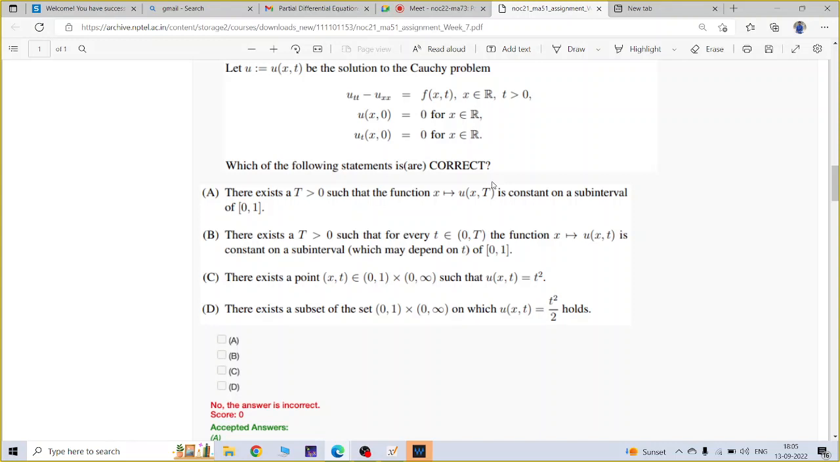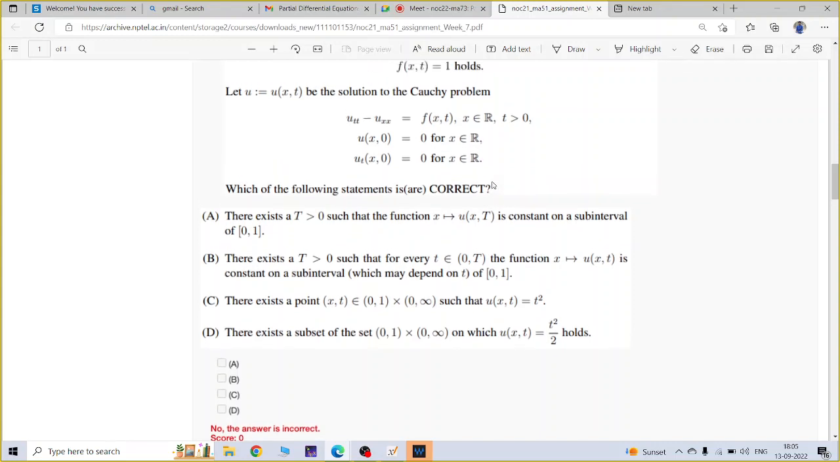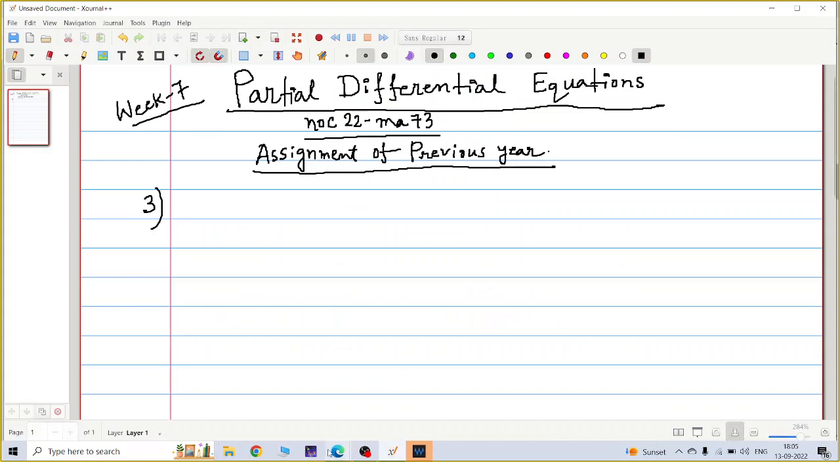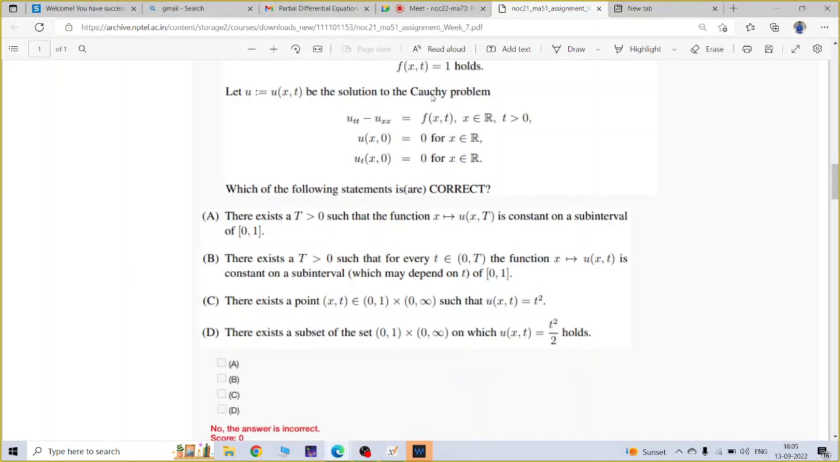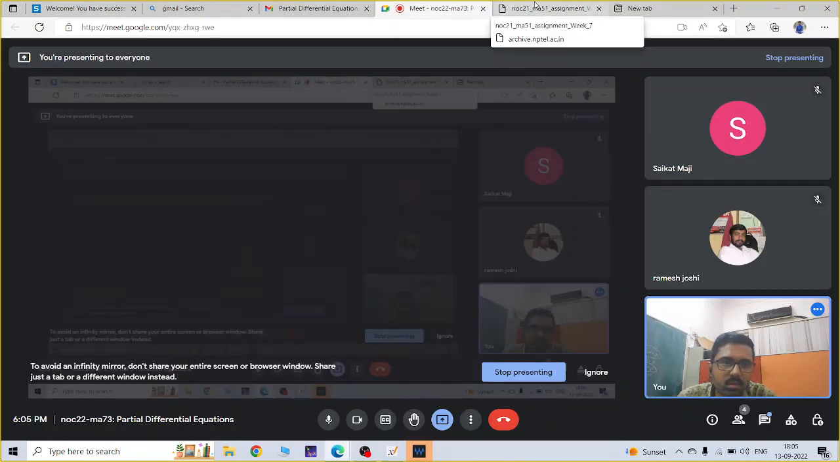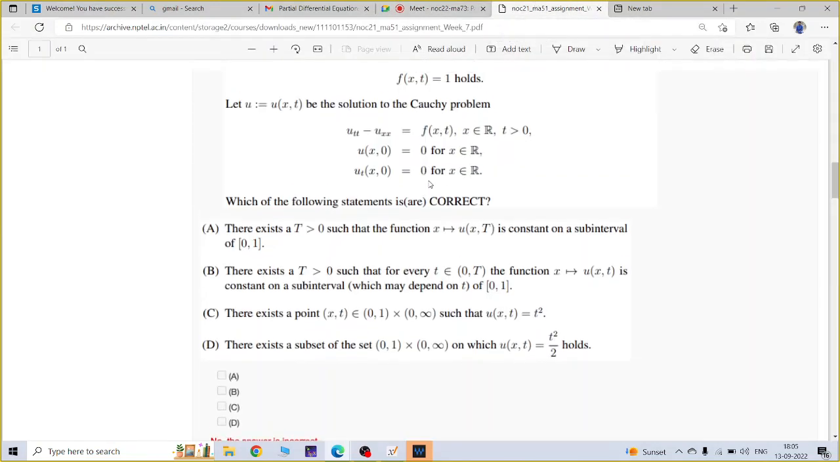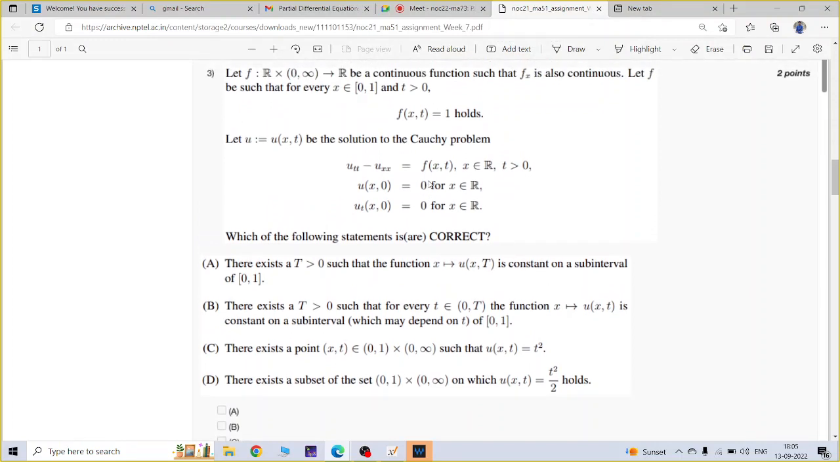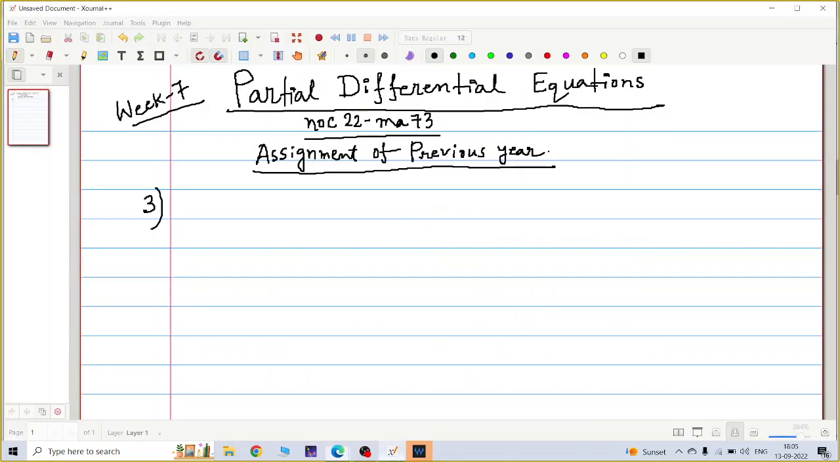So there are 4 statements given. Let me first write the question. Ramesh, you saw the question now clearly. This is the question. So let me write. If you respond, then it will be better. Okay, let me write the question.